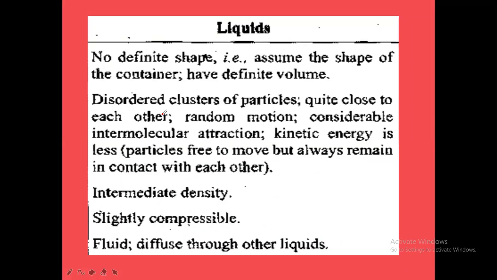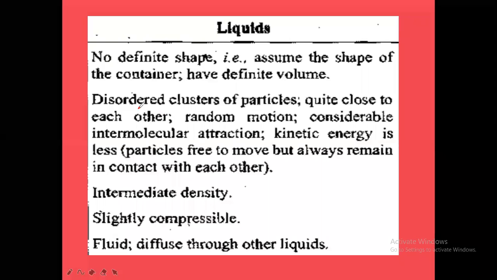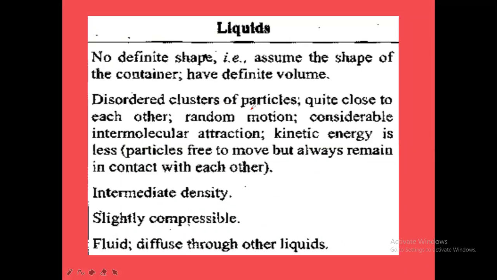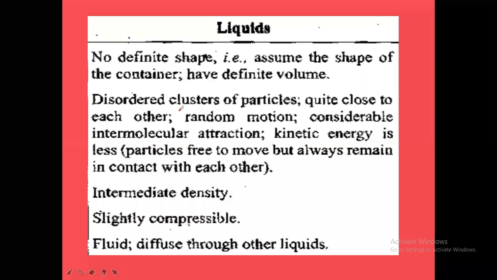And disordered, the particles of liquids are what? Disordered. Okay, disordered clusters of particles. Clusters means groups of particles. So are all the particles in liquid moving or stationary? Are they moving or not? They are moving from one place to another place. The liquid particles are moving in all directions. They are not stationary, and they are disorderly arranged.